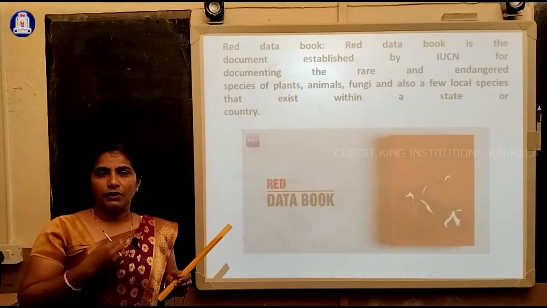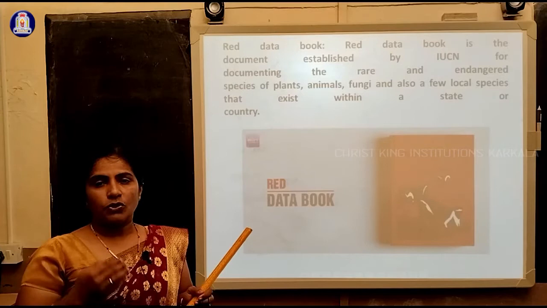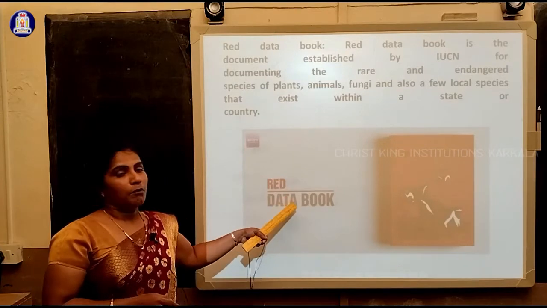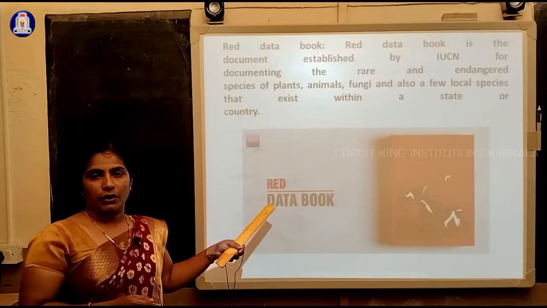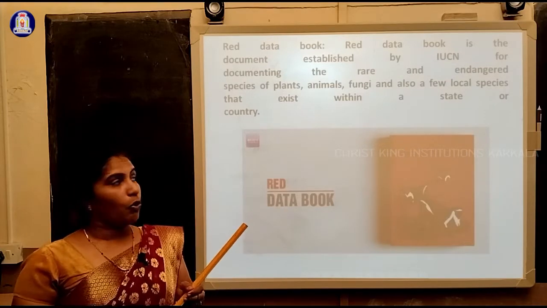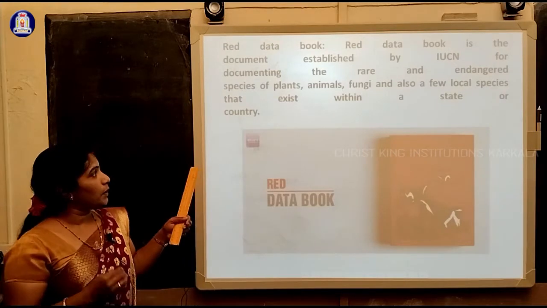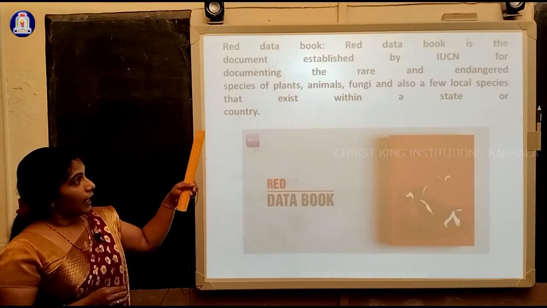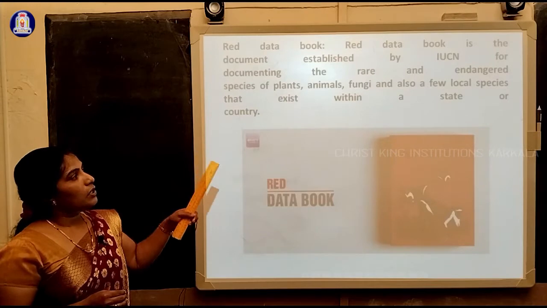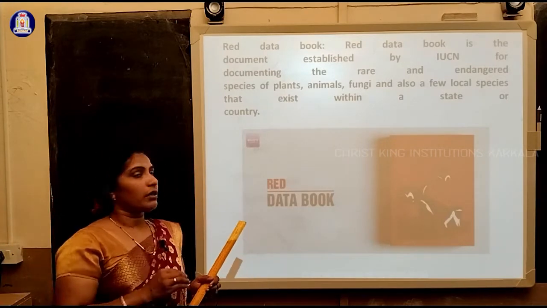For example, if we don't know all the types of animals and species in our region, there is a book called the Red Data Book. If you open and read it, you will get all the documents of the endangered species, whether plants, animals, fungi, and also a few local species that exist within a state or a country.